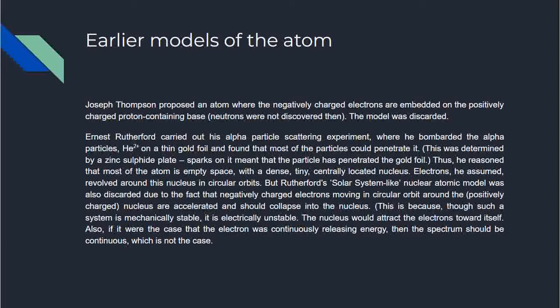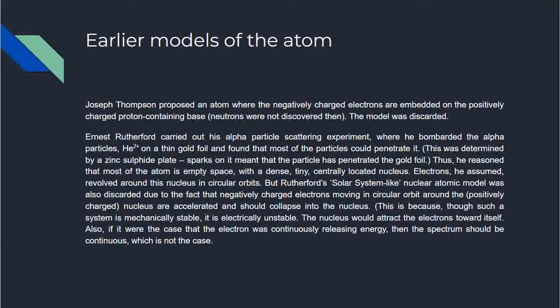But Rutherford's solar system-like nuclear atomic model was also discarded due to the fact that negatively charged electrons moving in circular orbit around the positively charged nucleus are accelerated and should collapse into the nucleus. So the concept is that just like a static charge gives rise to electric field and a moving charge gives rise to a magnetic field, an accelerating charge gives rise to an electromagnetic wave.